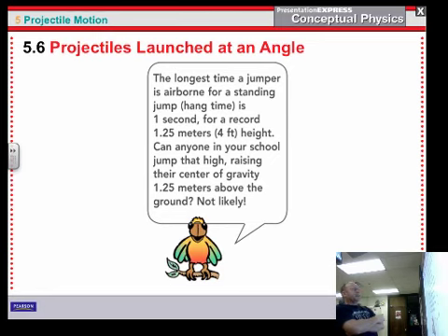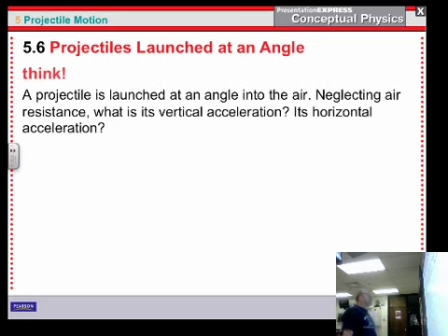Think about that. They're talking about somebody standing on the ground and jumping, like somebody who stands under a basket and goes up to dunk it, just standing, not running and jumping. The maximum time that they're in the air is 1 second. That's it. And that gives them 4 feet off the ground. Now that's quite a ways. That's a pretty good vertical jump. It's a 48-inch vertical jump, and I don't think we have anybody who can come anywhere close to that. And that's only 1 second in the air. So you are not in the air very long when you jump.